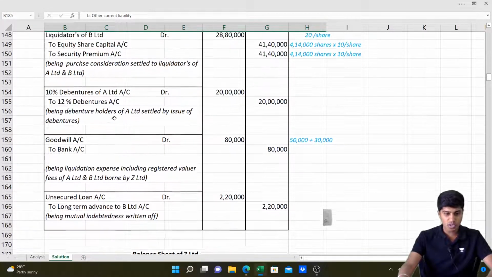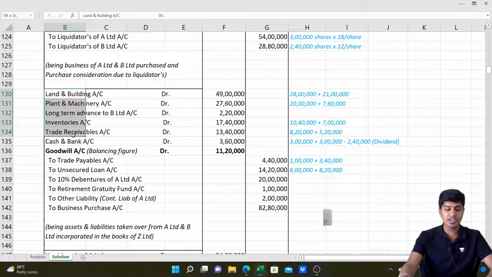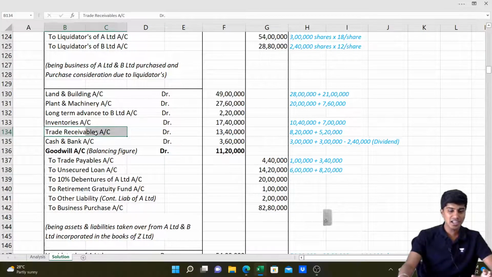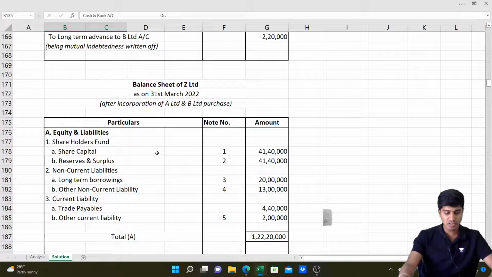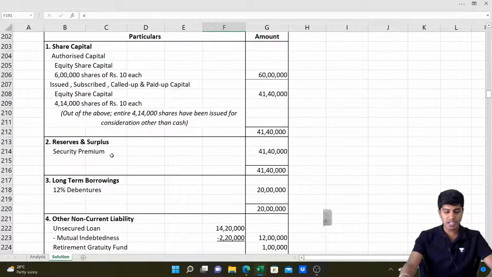On the asset side, what do we have? We'll write all of these assets. What we have: land and building, plant and machinery, and then long-term loans and advances, inventory, trade receivables, and cash. But land and building and plant and machinery will appear in PPE. Long-term loans and advances will appear as non-current loans and advances. Inventory in inventories, trade receivables in trade receivables, current assets category, and cash and bank in cash and cash equivalent. So, chalo, quickly have a look. That's what I've done. Non-current assets PPE in property, plant, and equipment.